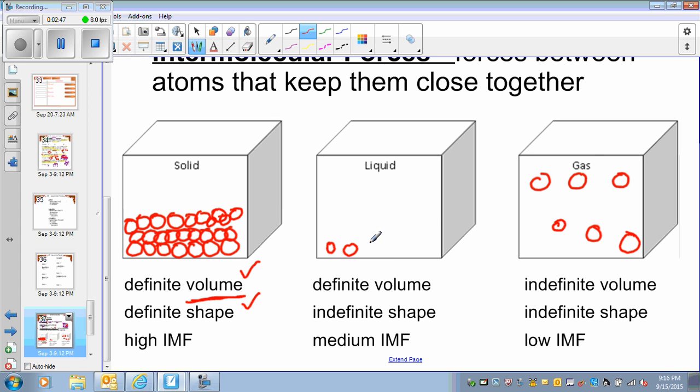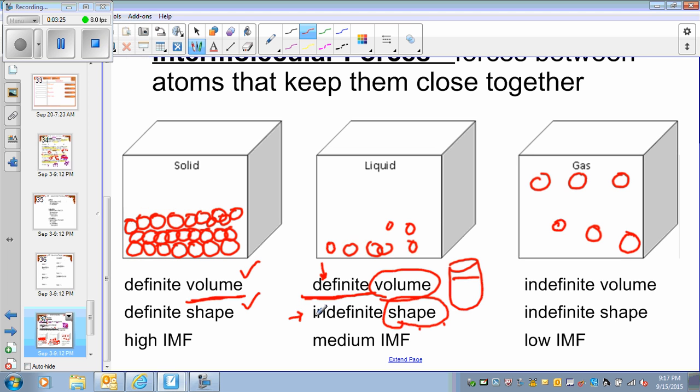Liquids, they are loosely packed together, okay? They have a definite volume, like their volume doesn't change. What does that mean? That if you have a glass of water and you spill it into the classroom, this glass of water will not fill the complete room. It will only take the space a glass of water can take. So the amount of space that a liquid takes does not change. But yes, it can change the shape. You can put it into a bottle and into a beaker, into a funnel, into a pipette, whatever you want. So it has a fixed volume, a constant volume, but it can change its shape.